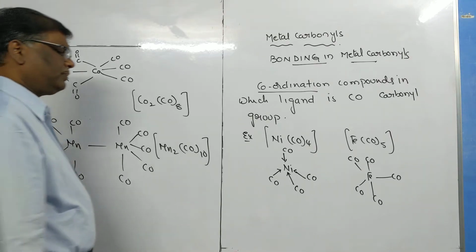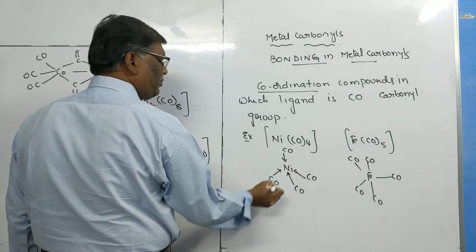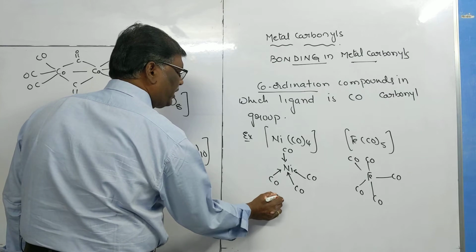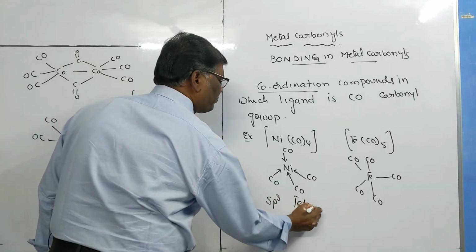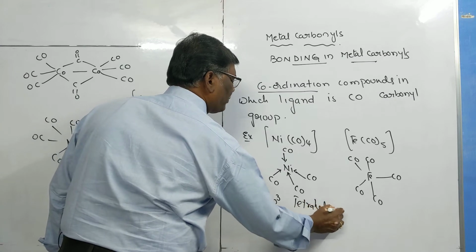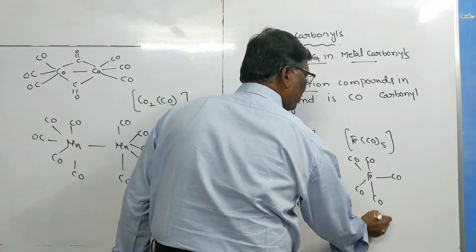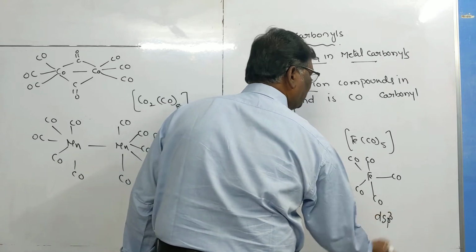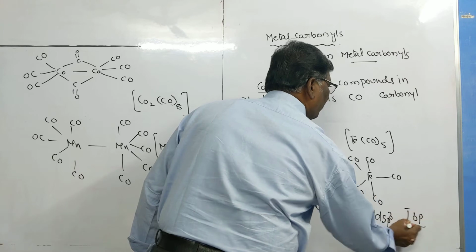Now first of all, what about the hybridization of this one? In the formation of this one, sp3 hybridization takes place to give tetrahedral shape. In this one, the central atom iron undergoes dsp3 hybridization to give trigonal bipyramidal shape.